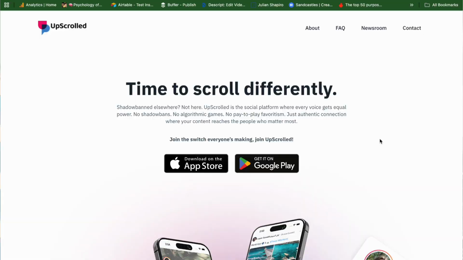We also have this filler line, just join the switch everyone's making, join UpScrolled, but we haven't really built any credibility or built any trust in this section to justify that line. There's no sign of momentum or users here.